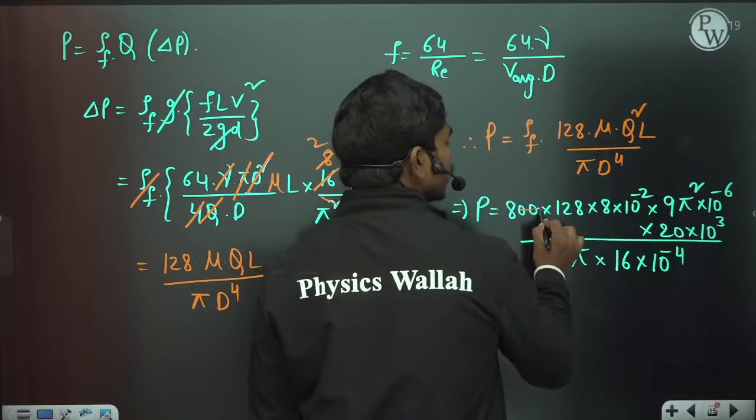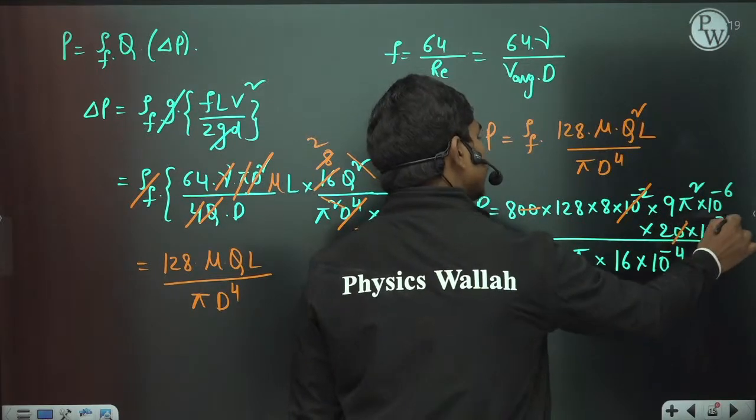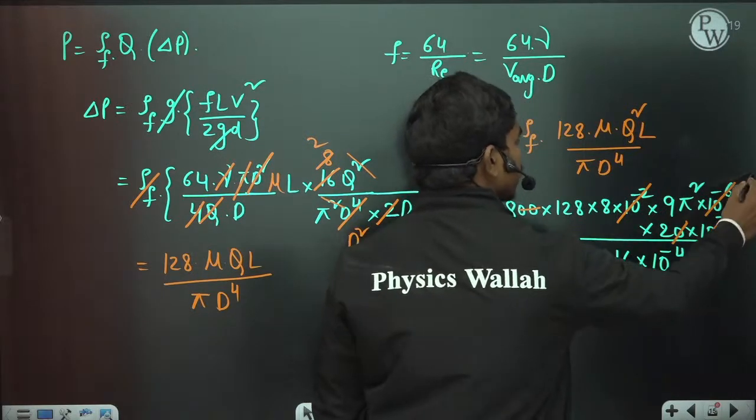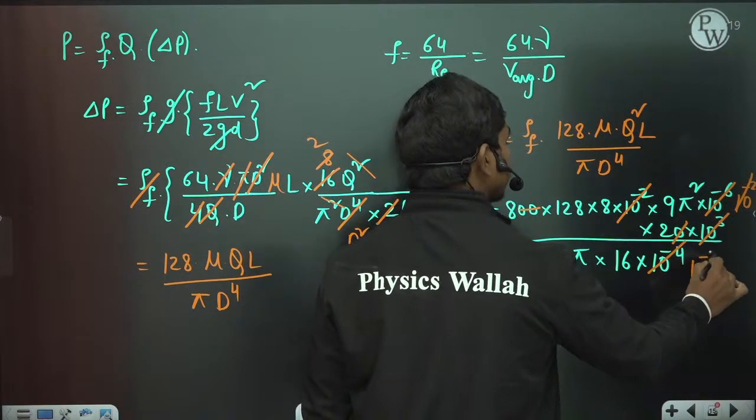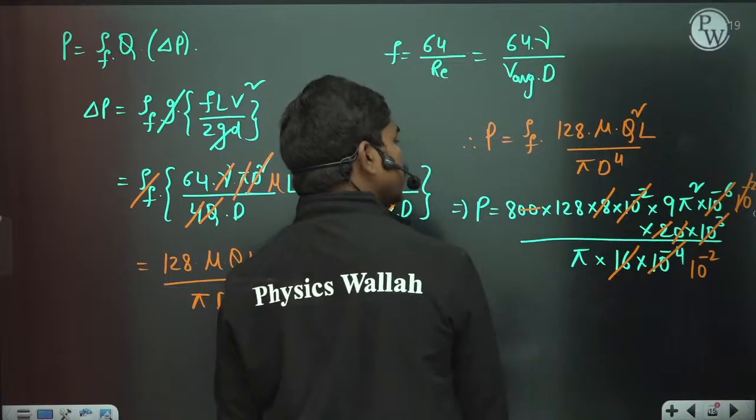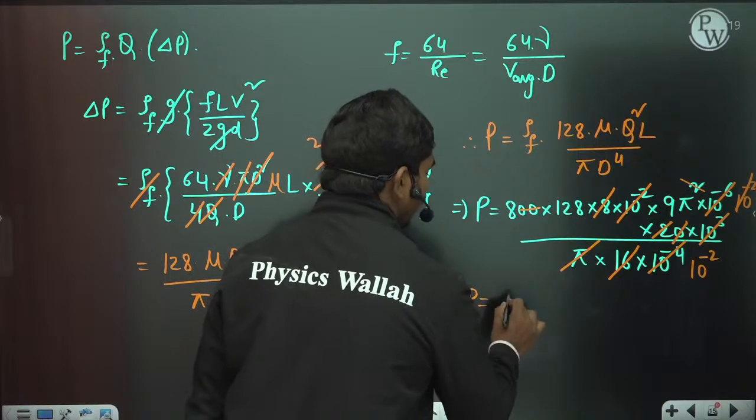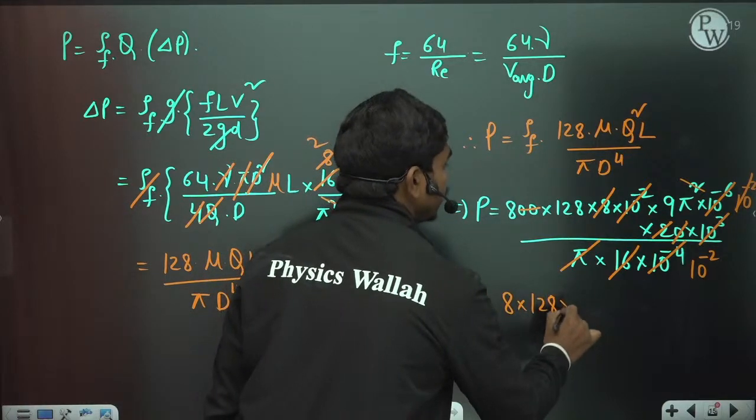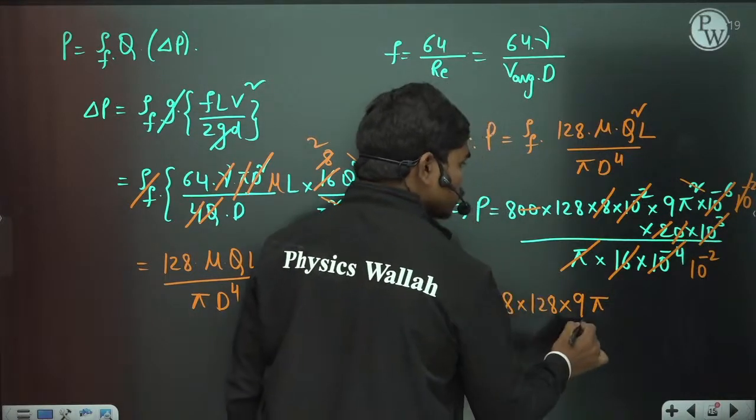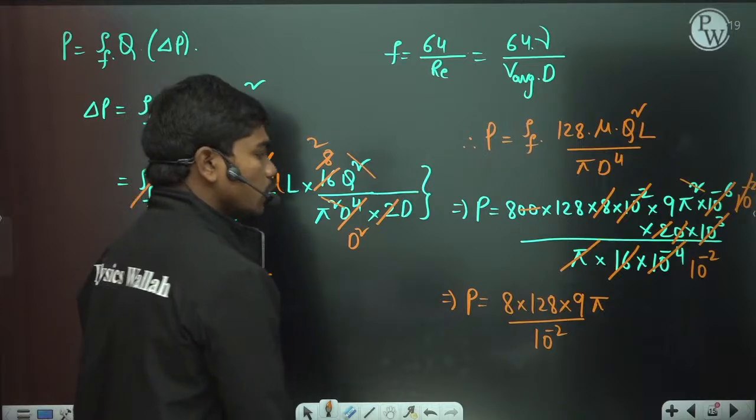If you simplify, these 2 zeros and these 2 zeros get cancelled, and these 4 zeros in total can cancel this 10 to the power minus 2 times. This 10 to the power minus 2 can cancel this 10 to the power minus 2 actually. Then you have this 2, so 2 into 8 can cancel this 16. This pi can cancel 1 pi here. So basically P is equal to 8 into 128 into 9 pi. Everything got cancelled by 10 to the power minus 2. Let us see what is the value here. Pi they have retained as it is.